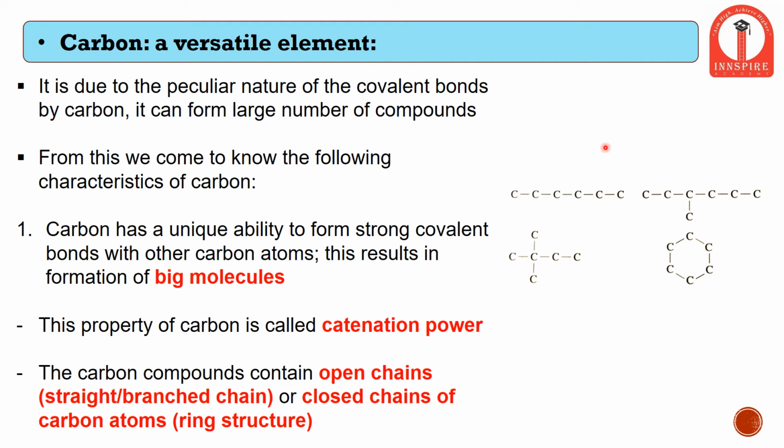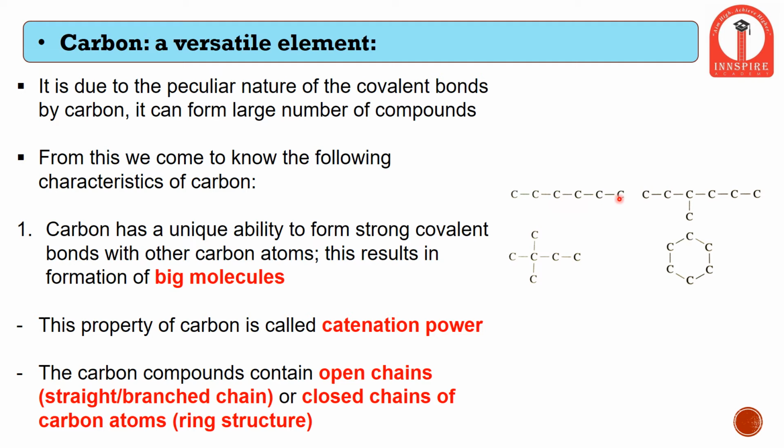So how is this formation exactly possible? It is possible because of covalent bonding, like whatever we studied earlier. Just because of this covalent bond formation, a carbon atom is capable of bonding with other carbon atoms and forming several other bonds, thus elongating a chain of carbon atoms. As we can see, this carbon atom has a single bond that is sharing 2 electrons with this one, and similarly the chain goes on.